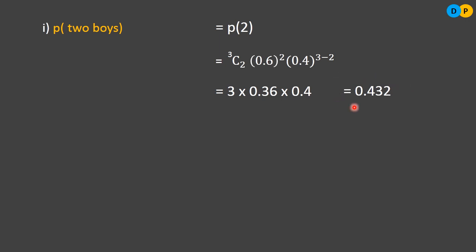Okay, so this is the chance, this is the probability of getting 2 boys in a random sample of 3 students. Okay, next, second question, probability of at least 1 boy. So in a sample there are 3 students, at least there should be 1 boy. If there are 2 boys, no problem. If there are 3 boys, no problem.